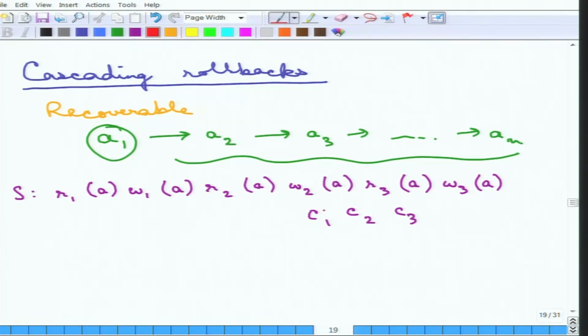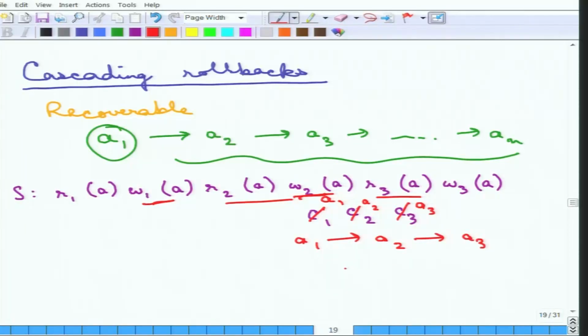But suppose T1 somehow decides to abort, there is some problem. Since T1 aborts, T2 must also abort, and because T2 is aborted, T3 must also abort. So A1 leads to aborting of A2 and then leads to aborting of A3. By the way, A stands for abort and C for commit. So that's a series of rollbacks.